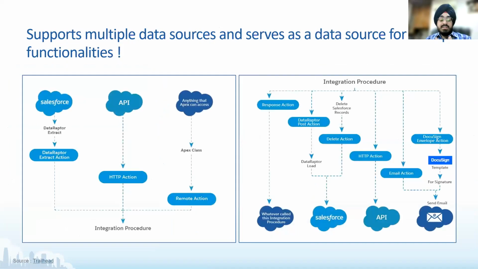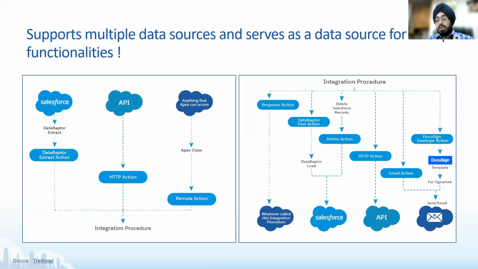Okay, so this is a very interesting slide here, and I want to talk about it for a couple of minutes. On the left side, you are able to see what kind of data sources an IP can handle. It could be an Apex class, it could be an API, it could be a data raptor extract. And then on the right side, you see all those functions or operations where an IP can actually act as a data source.